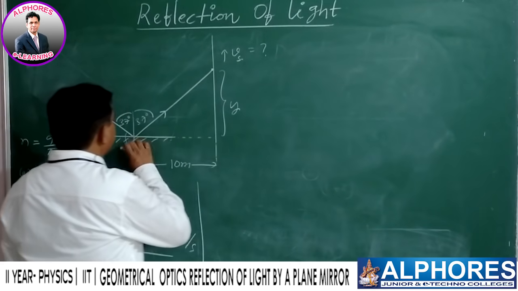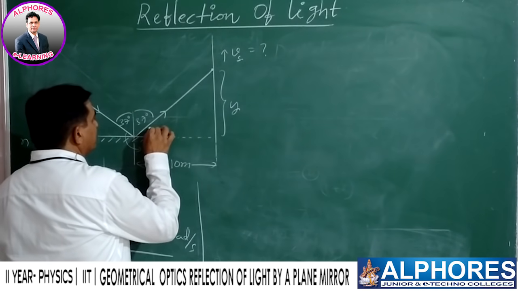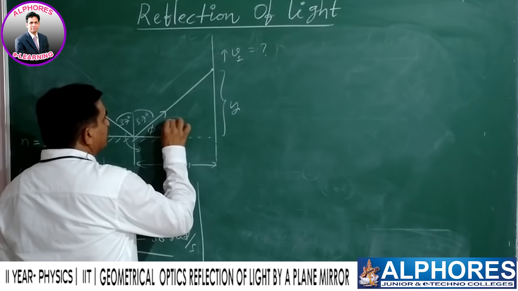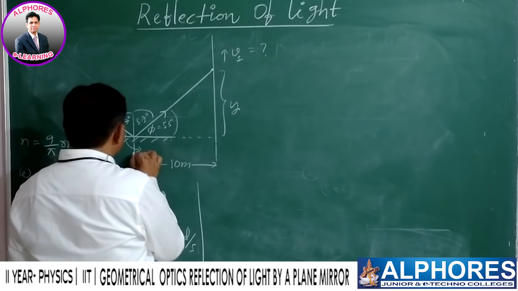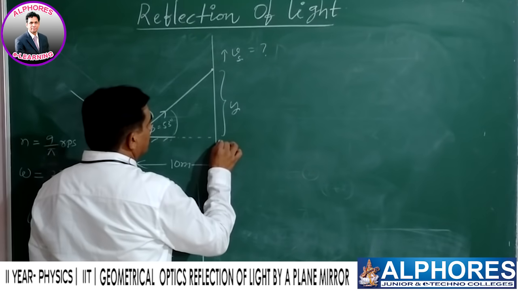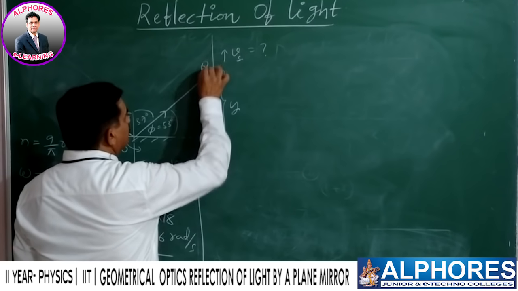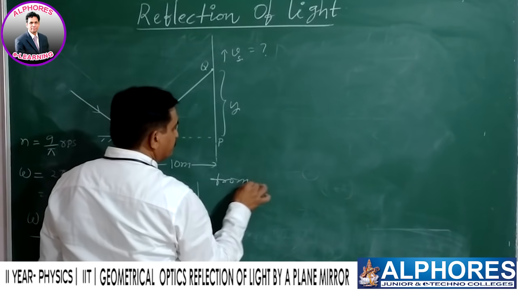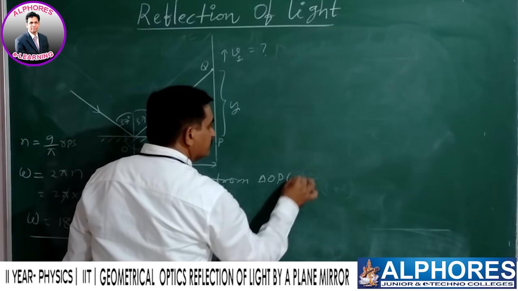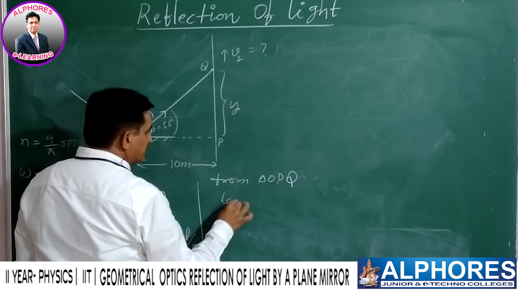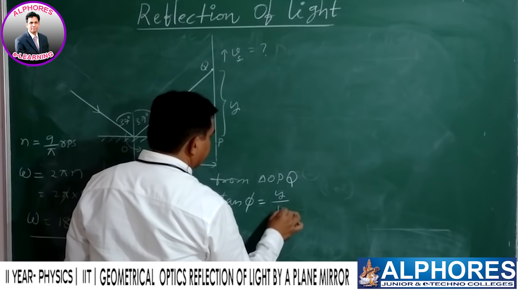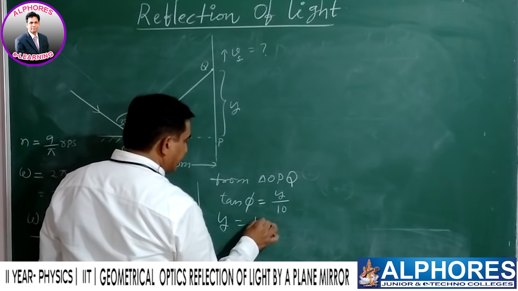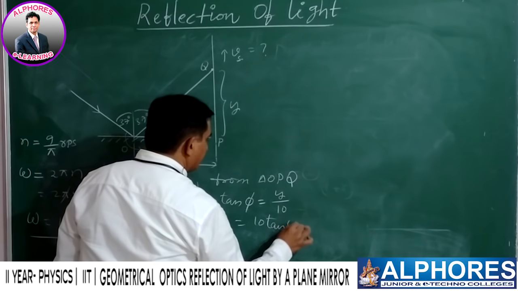Let us go for this triangle. Suppose this is 37, this is phi, which is equal to 53 degree. Say this is O, P and Q. From triangle OPQ, tan phi is equal to y by 10. So y is equal to 10 tan phi.